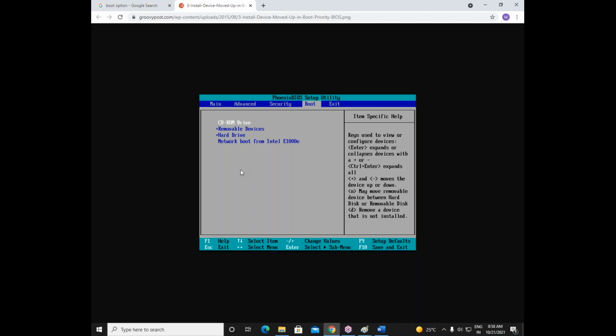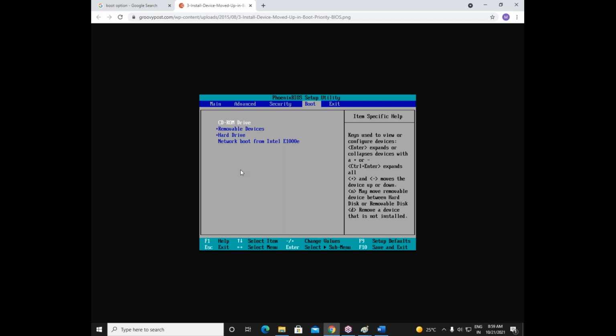I repeat, every computer has a BIOS. It is a small software available by default in your computer. In that BIOS software we need to select the boot option, whether we are installing the operating system from CD or DVD, or from the removable device. Removable device means USB, or the hard disk, or the server.